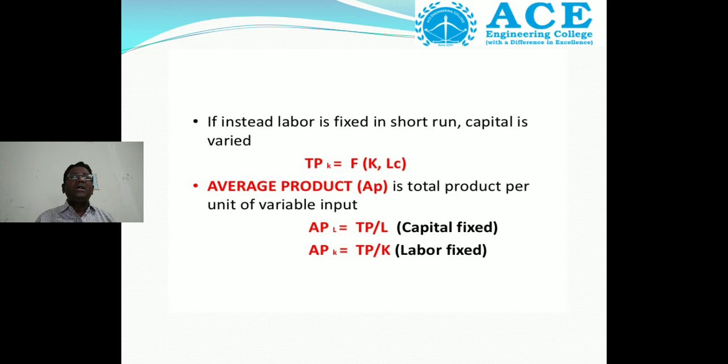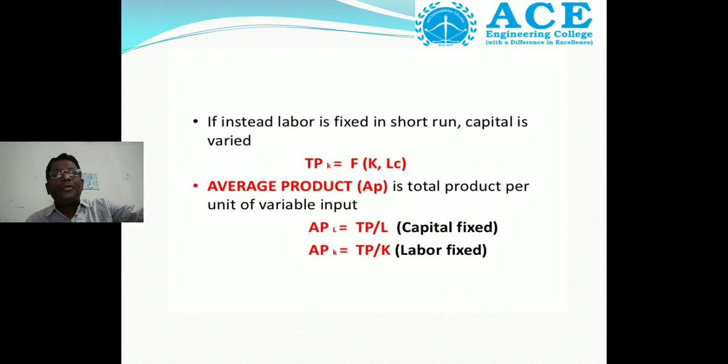Average product is the total product per unit of variable input. What is the formula? Total product by labor when capital is fixed, and total product by capital when labor is fixed.